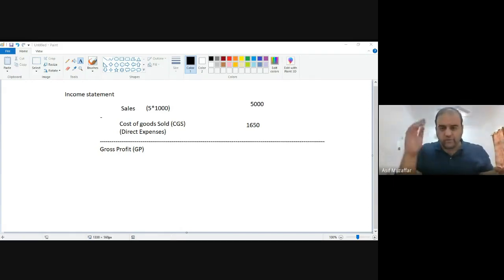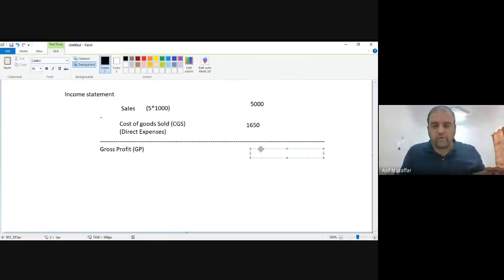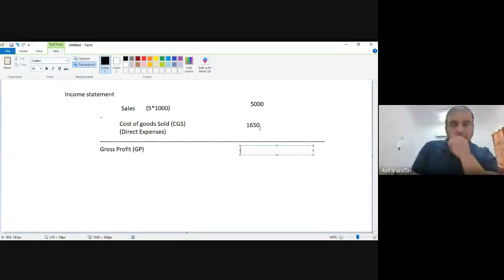So this total was 1,650 riyals. This is your cost of goods sold. So my gross profit will be, yes, anybody can tell me what is 5000 minus 1650? Sales minus cost of goods sold will give me gross profit, GP. So what is my GP?